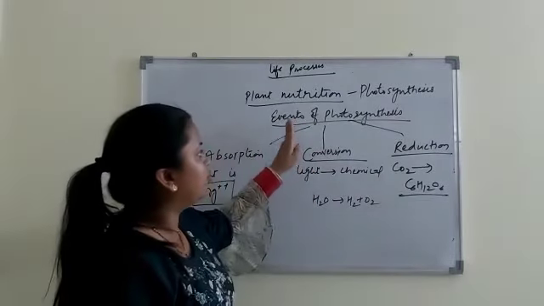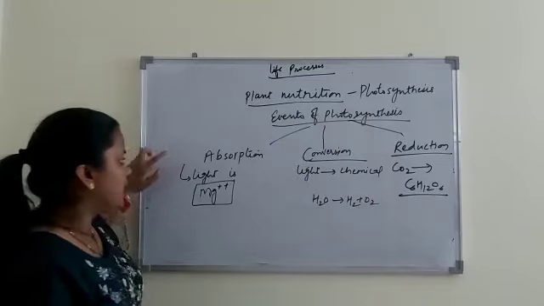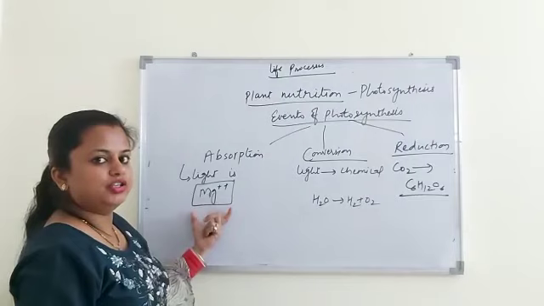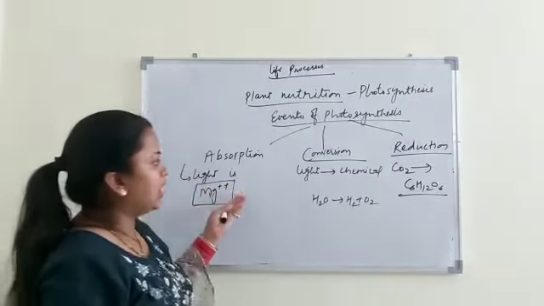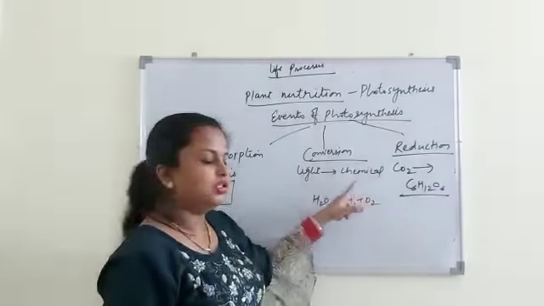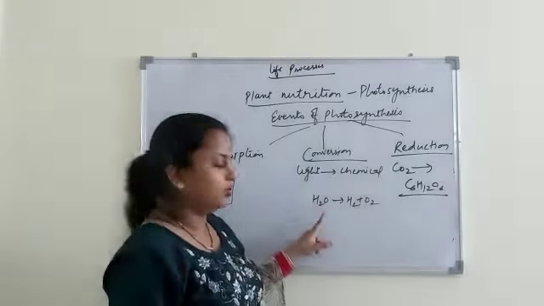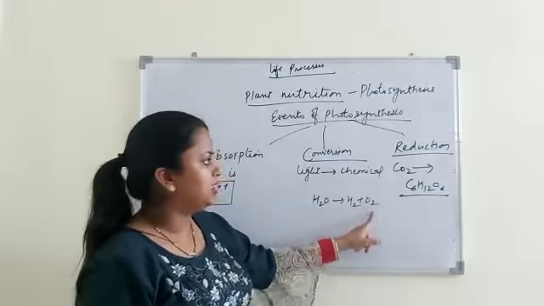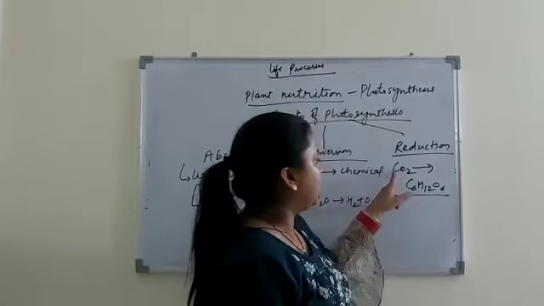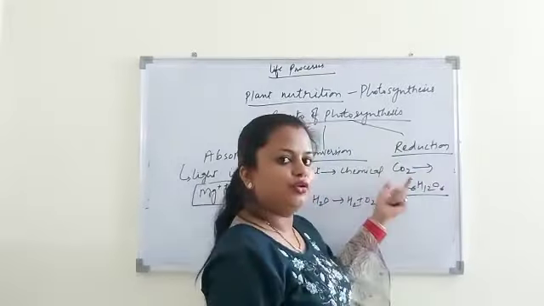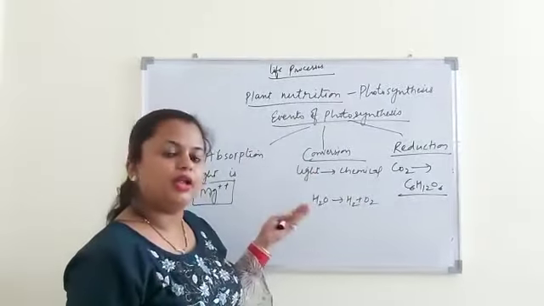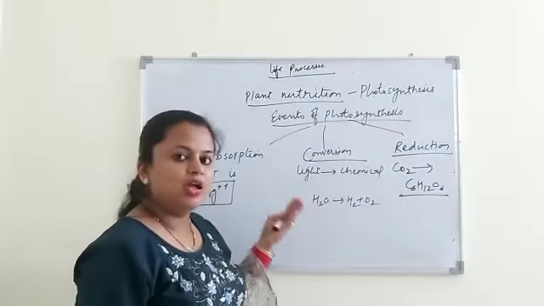So basically there are three events of photosynthesis. First is absorption of light energy by chlorophyll, and chlorophyll contains magnesium ion which helps in trapping of sunlight. Next is conversion, that is light energy gets converted into chemical energy, and there is splitting of water into hydrogen and oxygen. And third is reduction. Reduction means gain of hydrogen, and in this step carbon dioxide undergoes reduction to produce carbohydrates. So these steps may or may not occur immediately one after another.